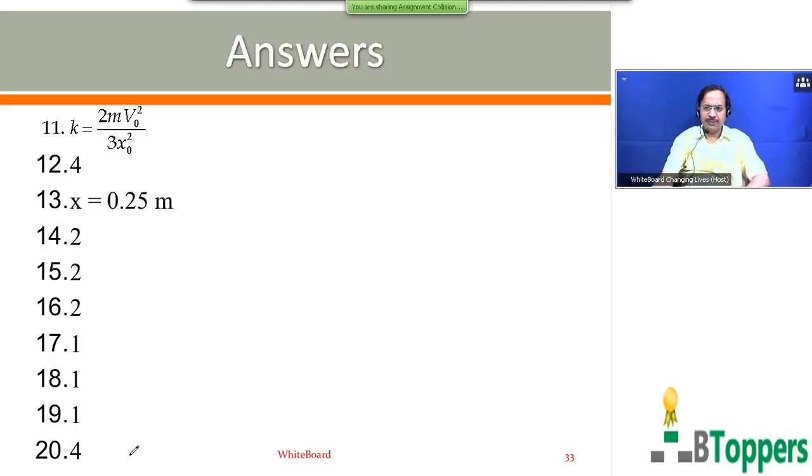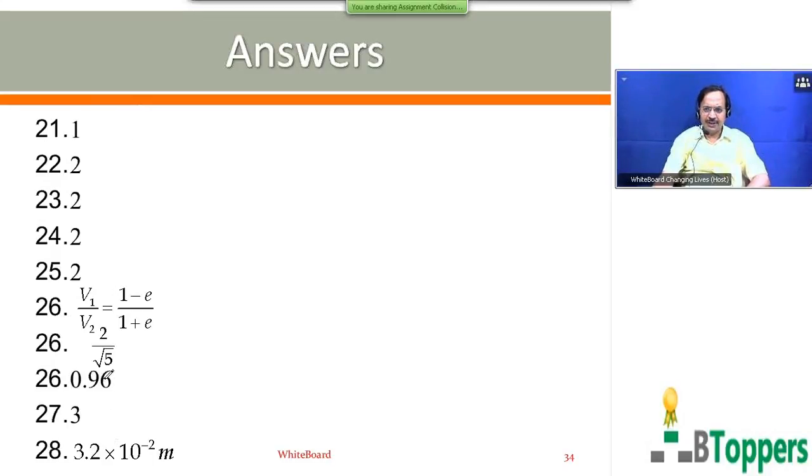In case you need more time to copy the answers, you can take a pause. Next, I am going to show you the answers for questions numbering from 21 to 28. For question number 21, first option is answer. For questions 22 to 25, second option is answer.